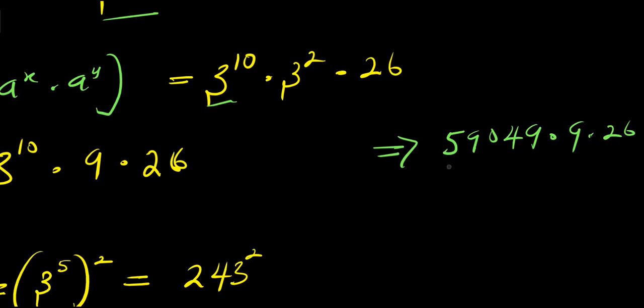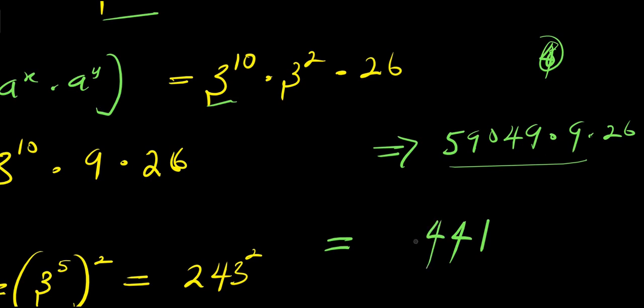And let's multiply this first. 9 times 9, 81, 1 carried by 8. 9 times 4, 36, plus 8, 44, 4 carried by 4. 9 times 0, 0, plus 4, we have 4. 9 times 9, 81, 1 carried by 8. 9 times 5, 45, plus 8, 53. So we have 531,441 times 26.